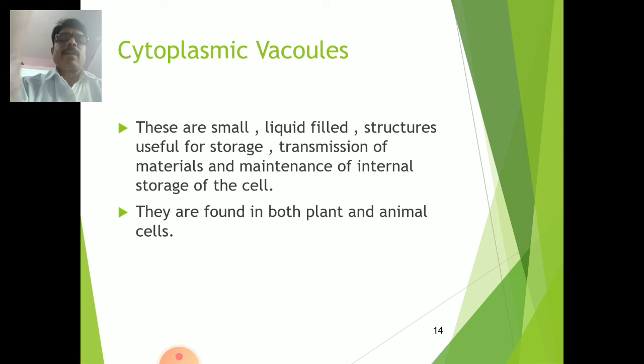Then cytoplasmic vacuoles. Now cytoplasmic vacuoles are nothing but vesicles or globular parts, and these are small liquid filled structures useful for storage, transmission of materials, and maintenance of internal storage of the cell. They are found in both plant and animal cells. Because of that, they perform the transmission of material inside the cell.